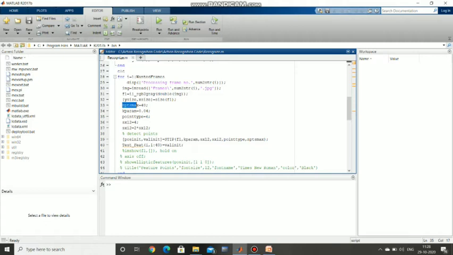We have to give it as 40 only. This is the default value for that. The y column must be 40, so we have to give the value 40. This will display the processing frame number. And the RGB to gray means it will change the image from an RGB image to a gray image. That's it.